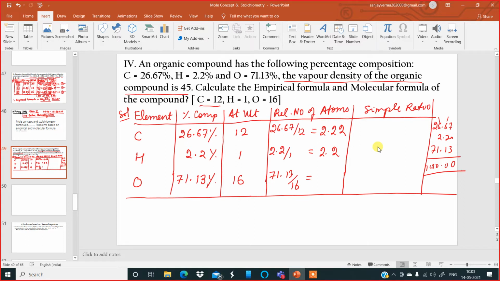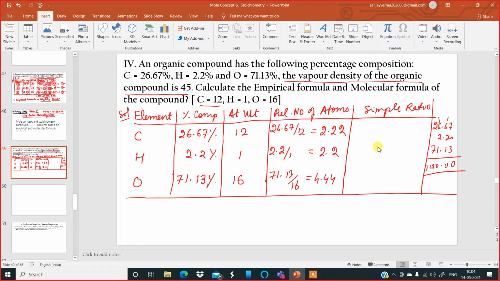71.13 by 16. 11 minus 4, 16 for the 64, it will be 4.44. Correct. Okay, that's fine. Rounding off will get 5, so you can take it as 4.45 at the end.